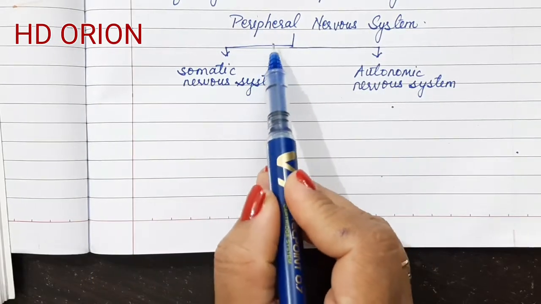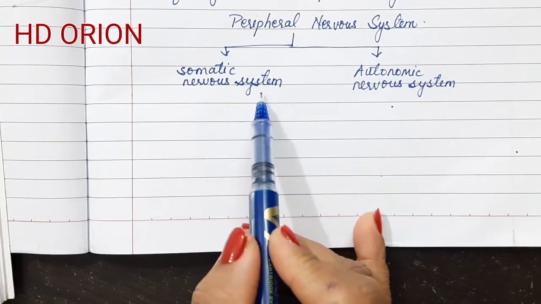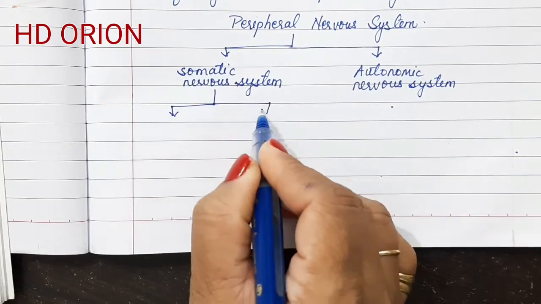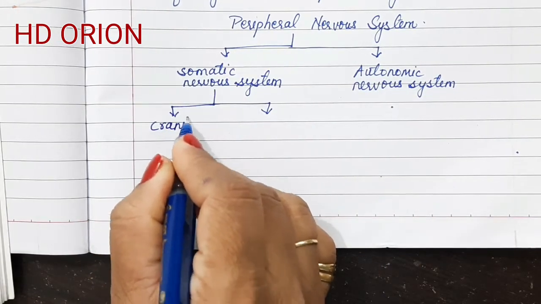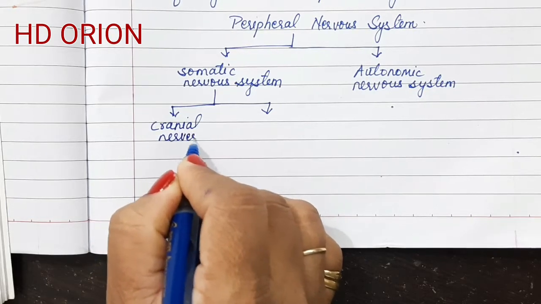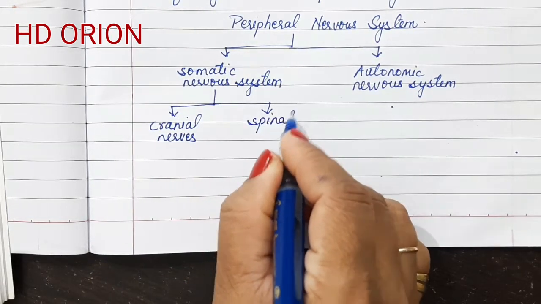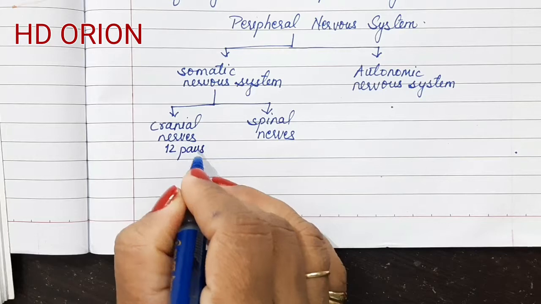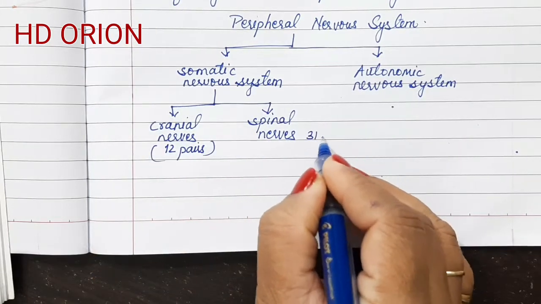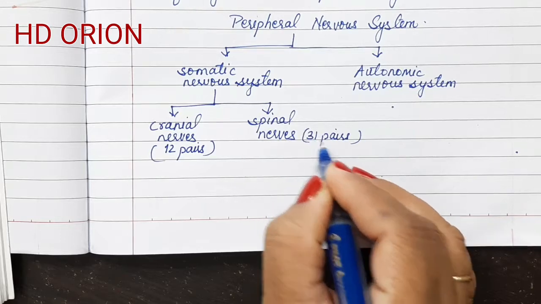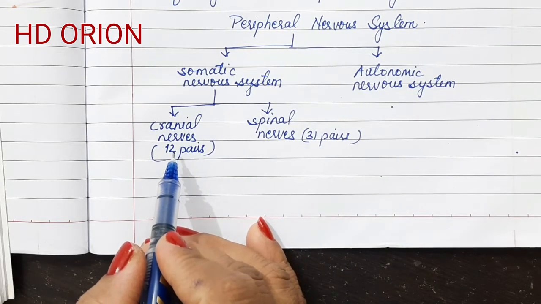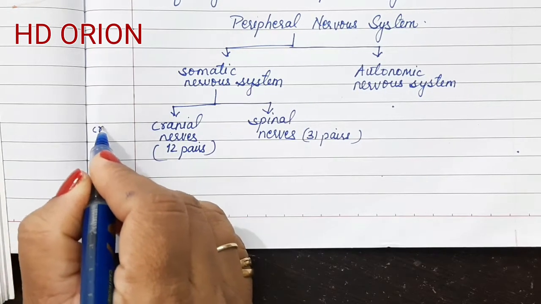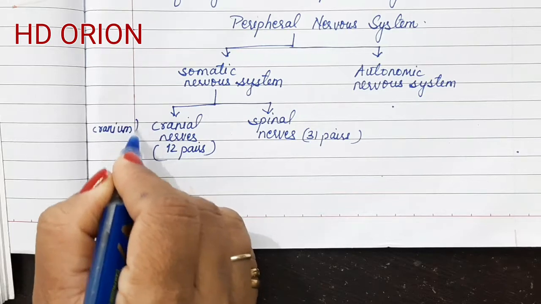Now let us study the details of peripheral nervous system. It was divided into somatic nervous system and autonomic nervous system, I told you. Now somatic nervous system consists of 2 types of nerves, the cranial nerves and the spinal nerves. Cranial nerves are 12 pairs and spinal nerves are 31 pairs. Cranial nerves are those nerves which arise from the brain region. The brain is present inside the brain box called as cranium. So cranium is actually the brain box.